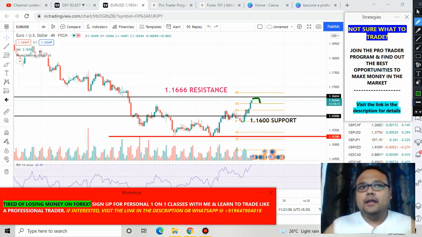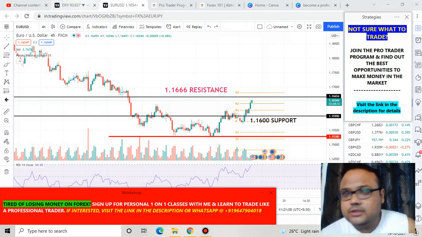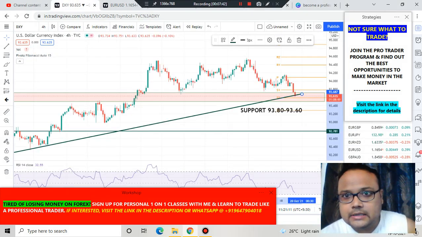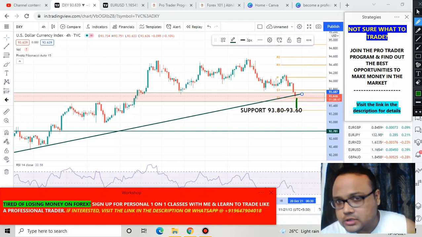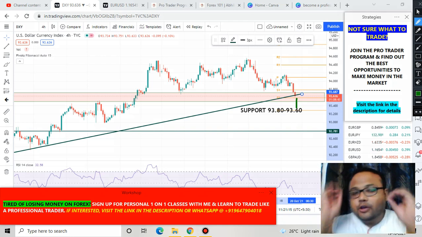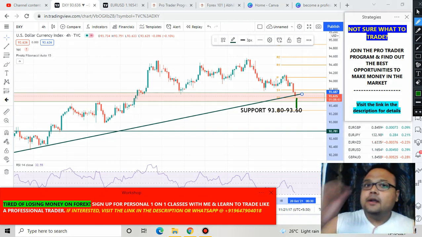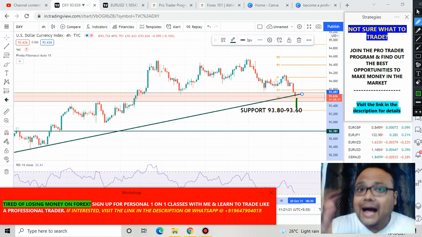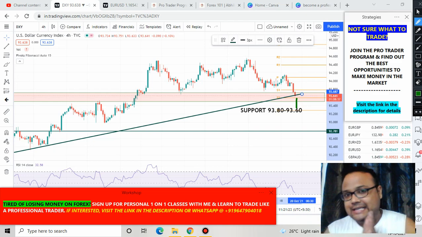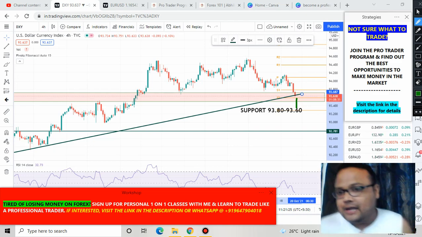On the other hand, if US dollar breaks this support level and goes down, then definitely EUR/USD will be breaking the resistance and it will be going up, and in that case we can go for buy on EUR/USD. So this is the present scenario and trading opportunities on EUR/USD right now.